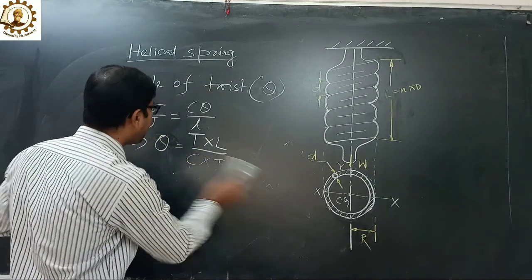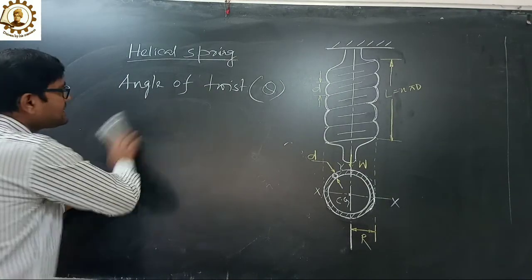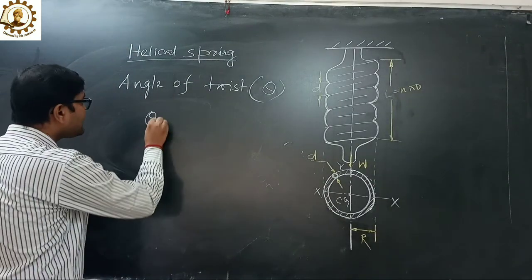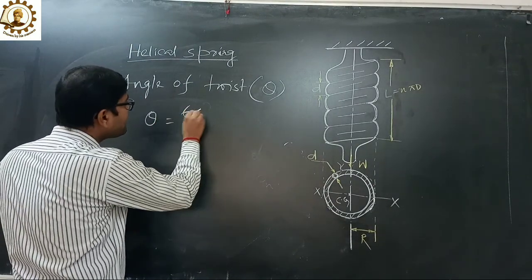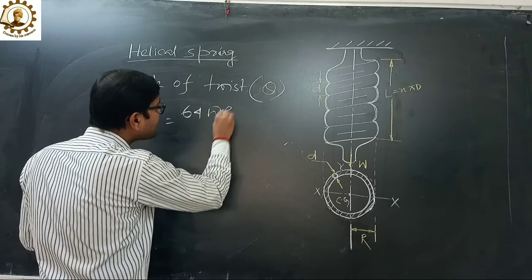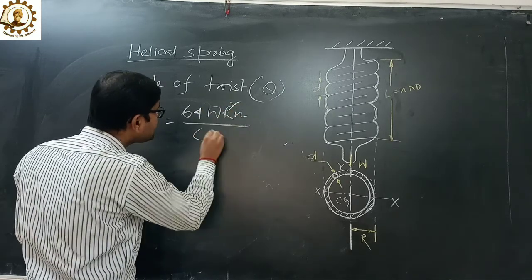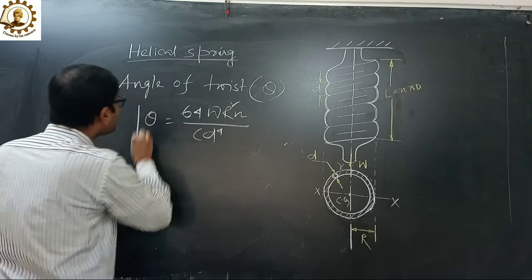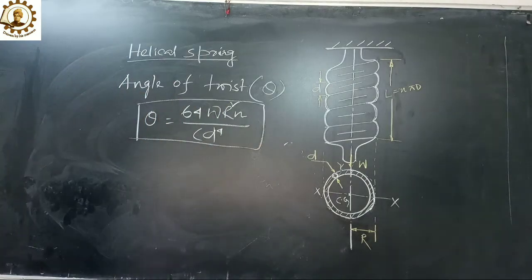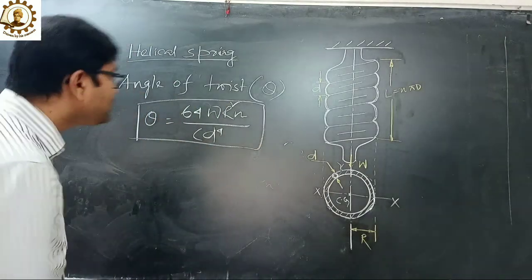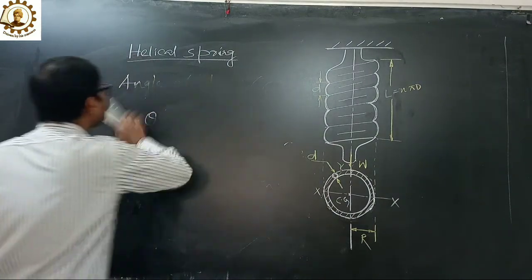So theta equals 64 W R square N upon C d to the power 4. This is the angle of twist.